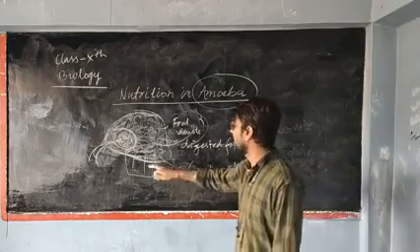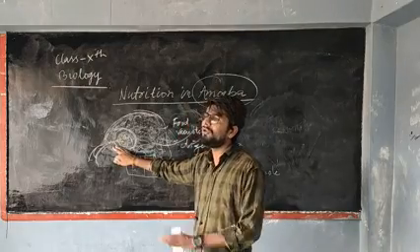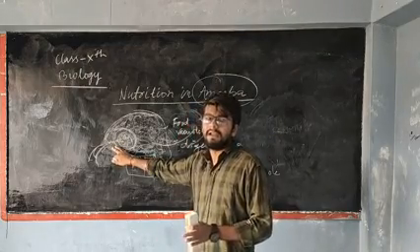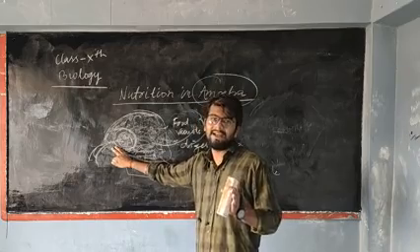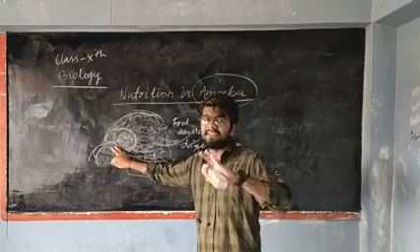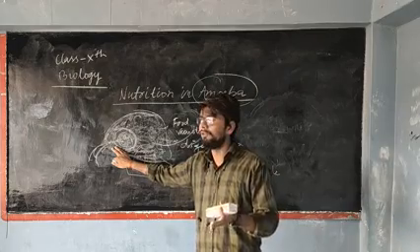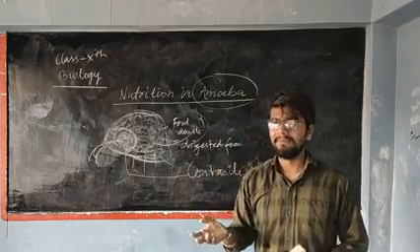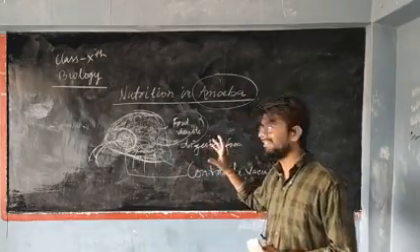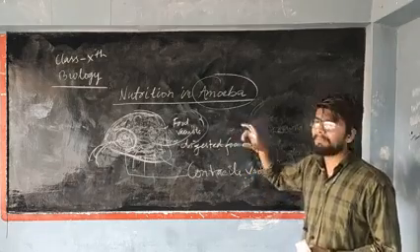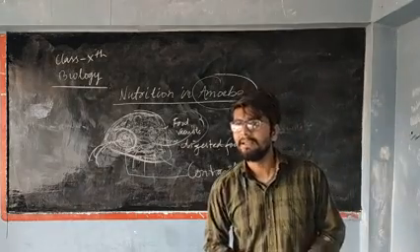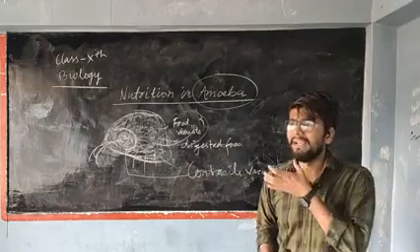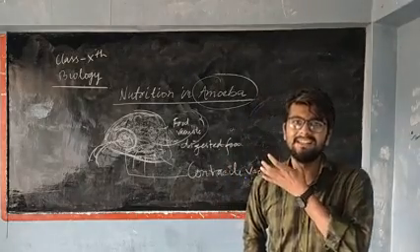In amoeba, you found that there was no special opening, but in paramecium, you will find an anal pore through which it throws out its undigested food. So this is the only difference between the nutrition of paramecium and amoeba. इन दोनों में बस यही एक differences है. तो ये आपको differences से क्वेश्चन आ सकता है. Means you will have to explain the difference of nutrition in amoeba and paramecium.